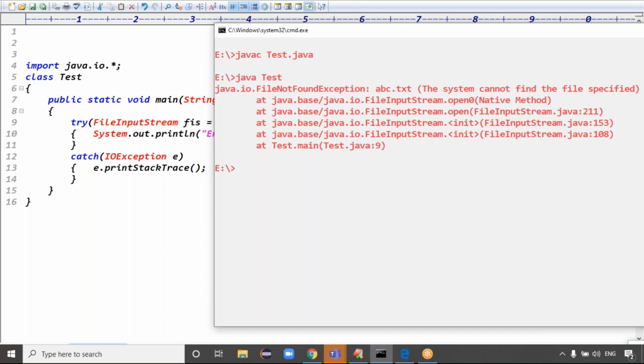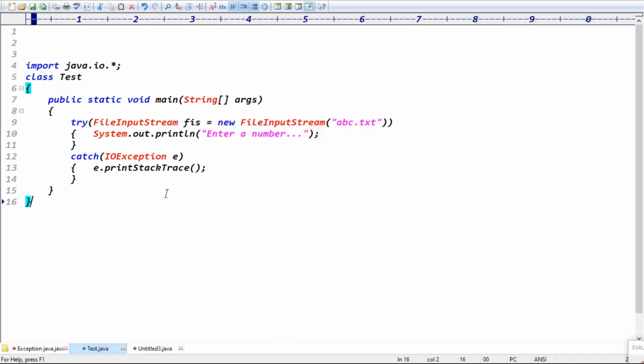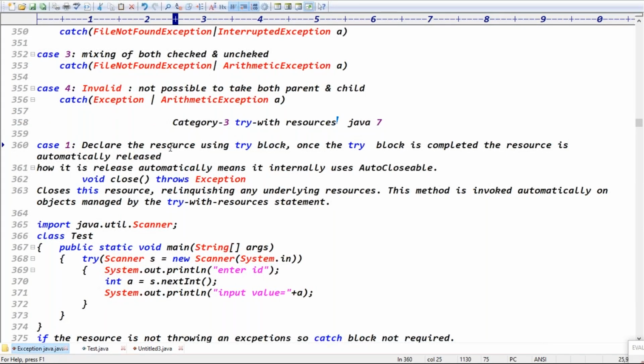Like implicitly it is calling the close method, right? Yes, because this file is not available, right? The abstract.txt file. Is it clear now? That is which concept, guys? Try with resources concept.